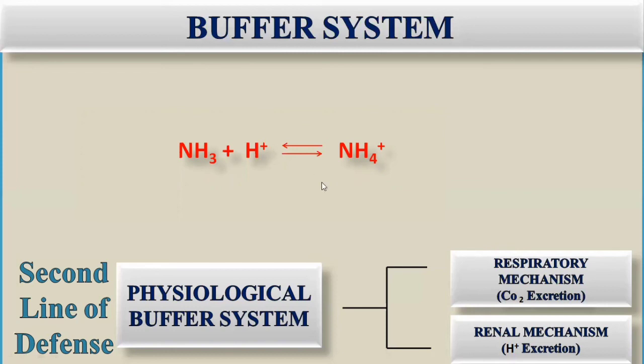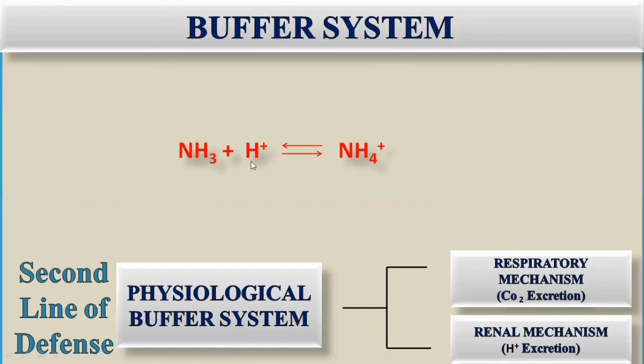Okay, now let's start with the pH, increased pH and decreased pH. If there is decreased pH, it means that there is increased hydrogen ion concentration and the environment is acidic. So in case of acidosis, there is increased hydrogen ion concentration, then what will happen? The reaction will be neutralized with the presence of bases.